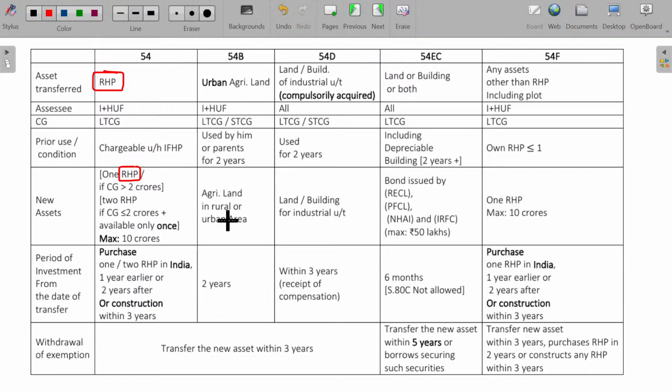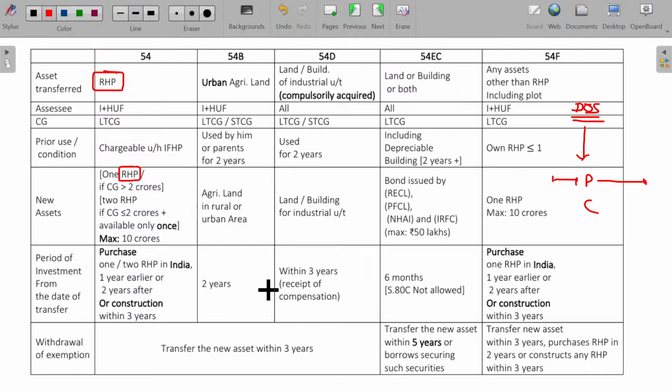Now, sir, if I don't want to purchase, can I construct, sir? Yeah, of course you can purchase or you can construct. If you want to purchase, the date of sale matters. From the date of sale, 1 year earlier, 2 years later. Within this period, you can purchase for claiming deductions.